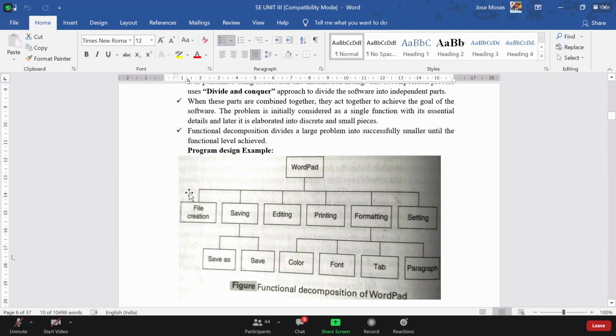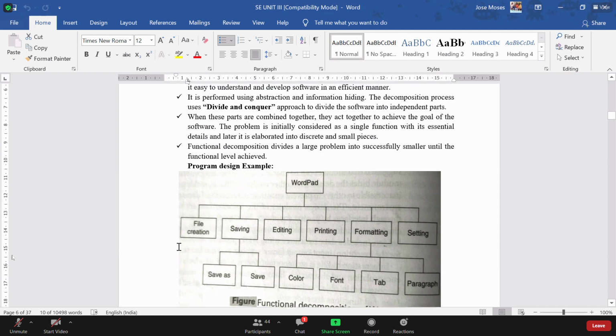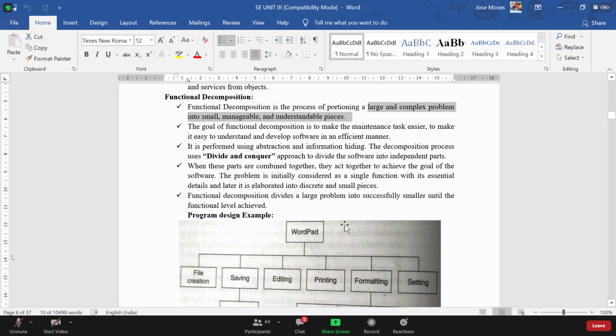And in turn, addition has its own functionality. So whenever you are decomposing like that, that concept is called functional decomposition. Addition is going to do its own functionality, subtraction its own, and multiplication and division their own.